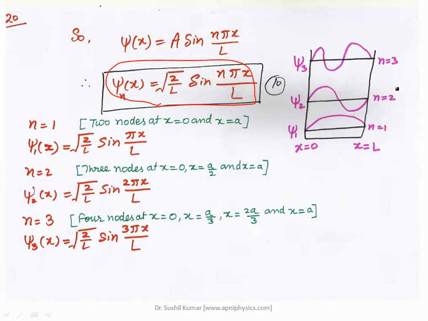What does it mean? Consider the wave functions shown here for n is equal to 1 and n is equal to 2. If a wave function shows such behavior, where psi 1 is not limited within the boundary x is equal to 0 to x is equal to L, and some part is coming outside the dimension, it means this wave function is not normalized.